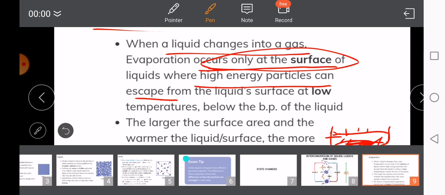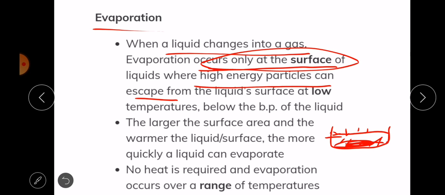It's only those particles which are at the top, at the surface, that are going to evaporate, because those particles have high energy, we say they are excited, meaning they have more energy than the other particles, so they can easily escape from the liquid to the atmosphere.